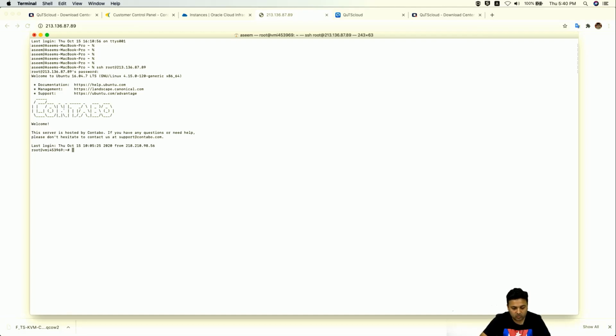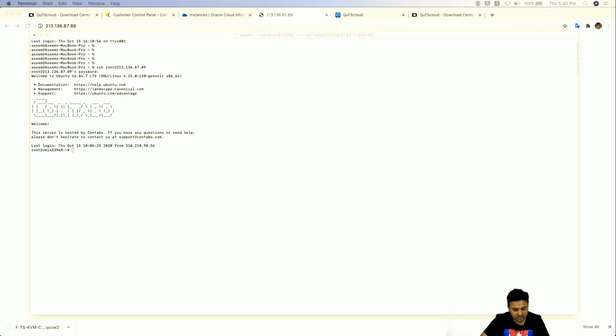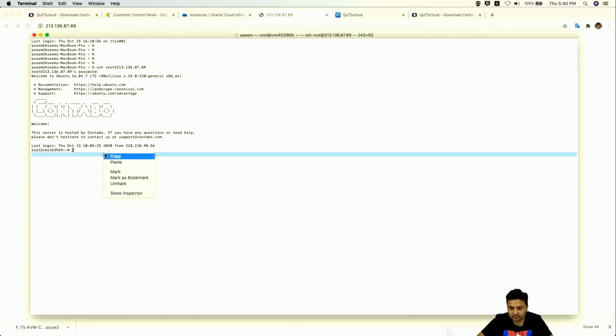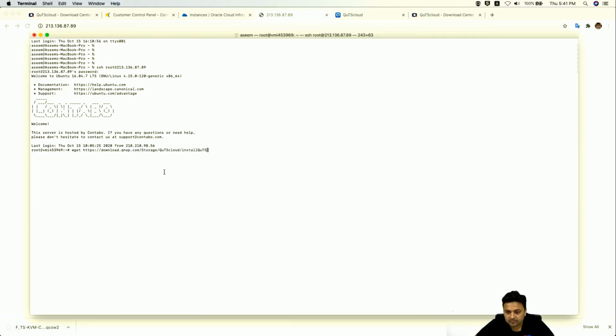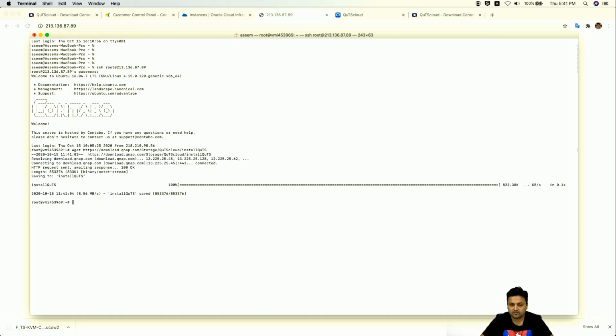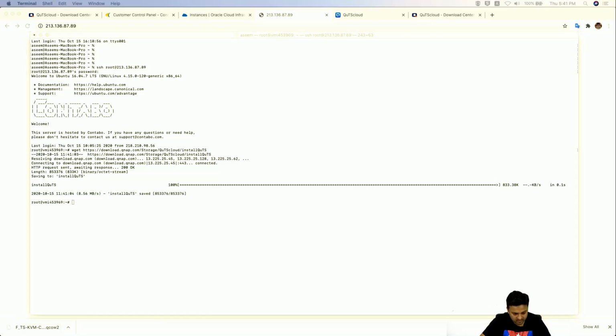Now you just have to type these three commands to install QuTScloud here. The first one is wget. Enter this command, and then the next command is this one, chmod. Wait, I'll copy paste.